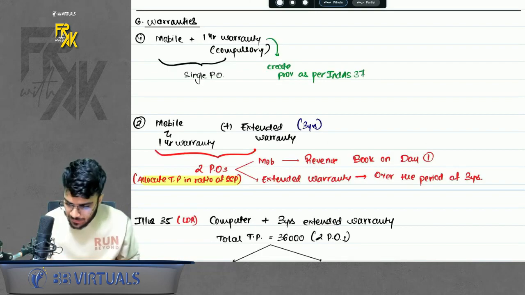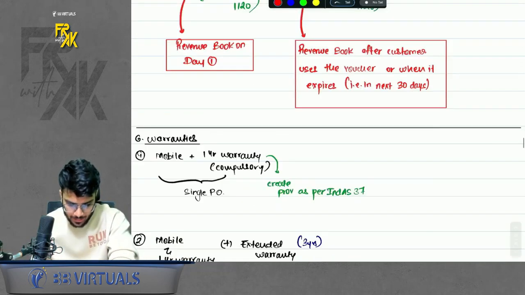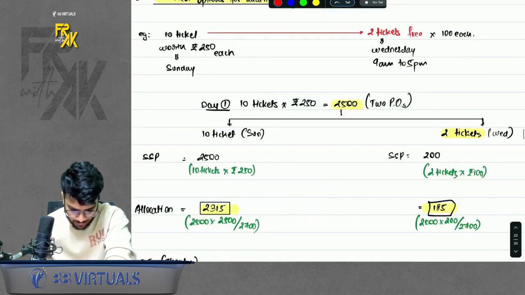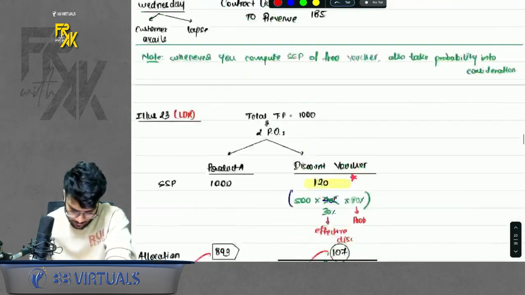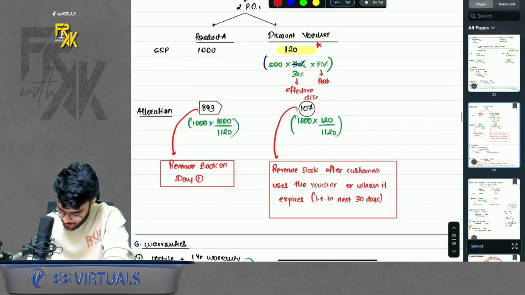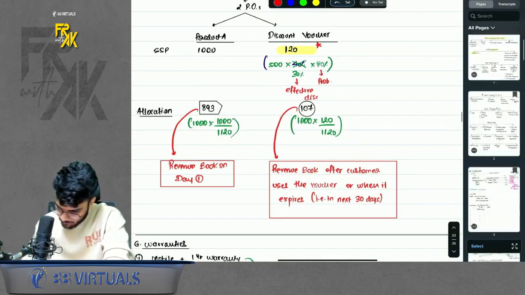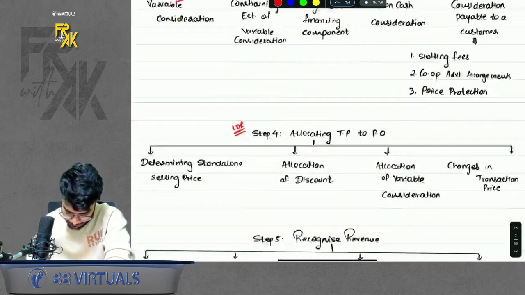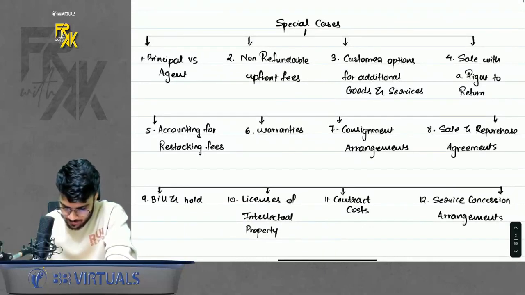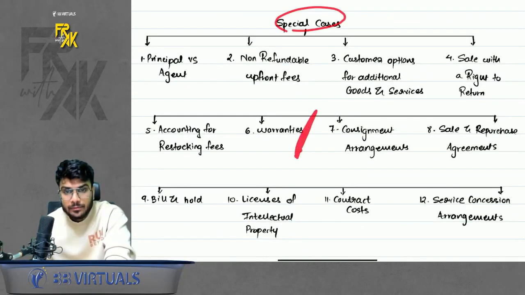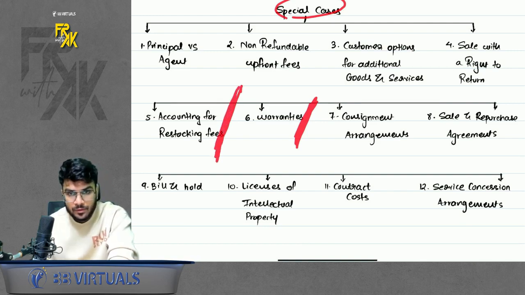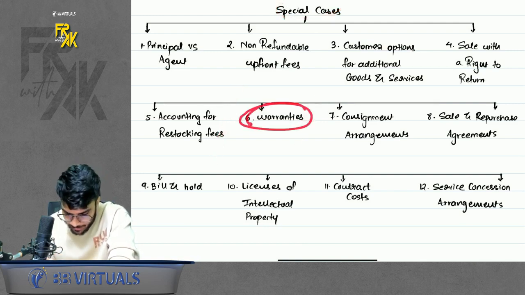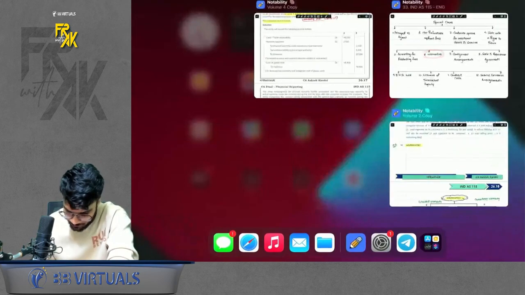So guys, let's continue with the revision. I guess we had completed the revisions till restocking fees. We did till here. If I want to show you the chart, it is something like this. So we were under special cases and we completed till point number 5. Now we will continue with this next point, warranties. Have a look here.